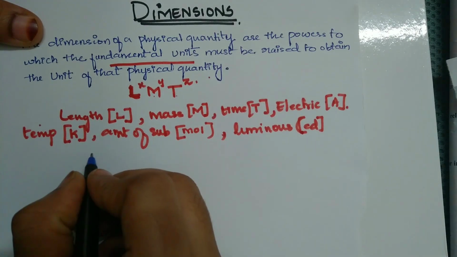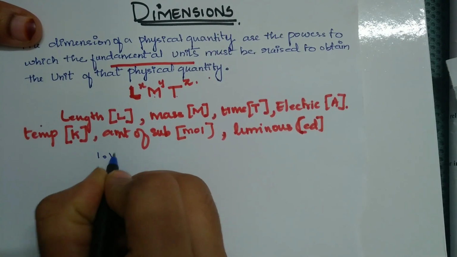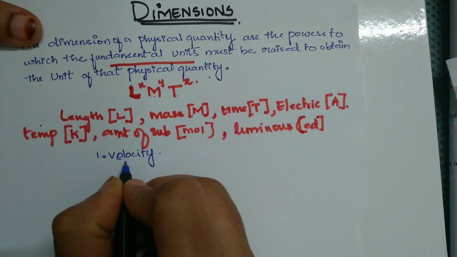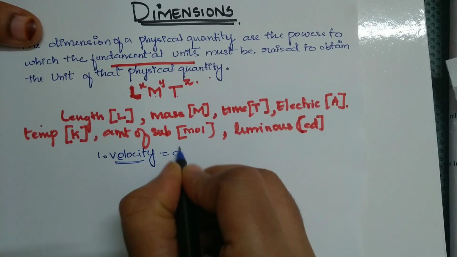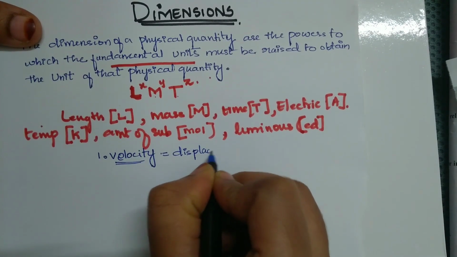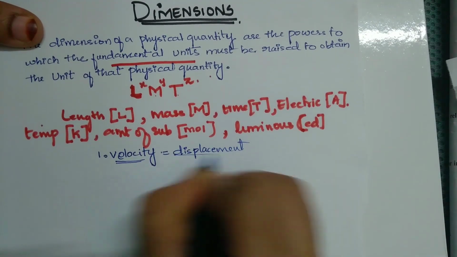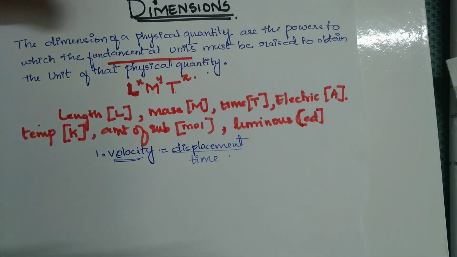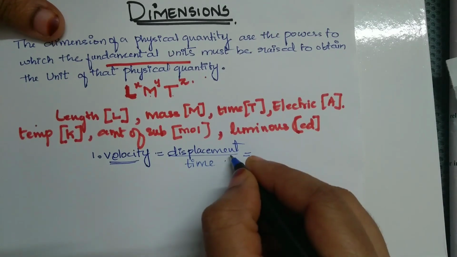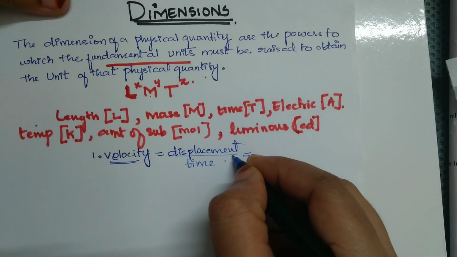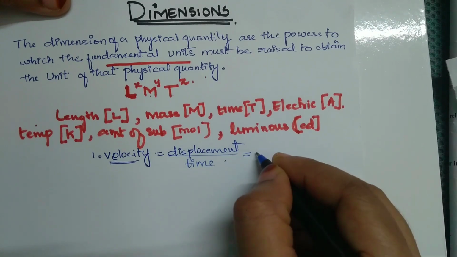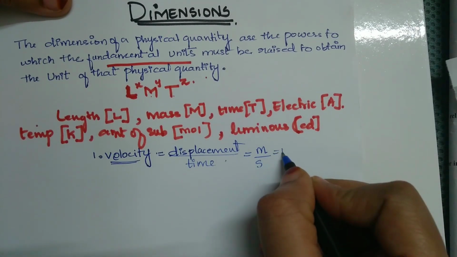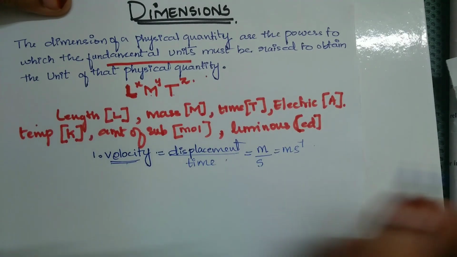Let us start with an example of velocity. What is the unit for velocity? It is displacement upon time. Displacement is measured in meters, and for time the unit is second. So meter per second is the unit for velocity.